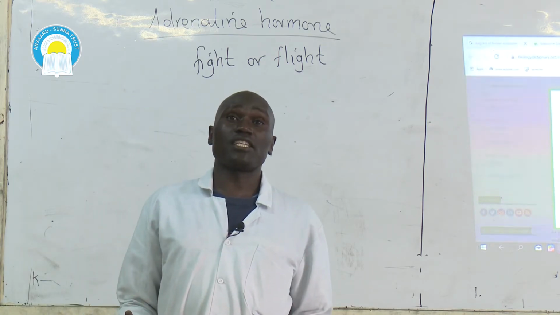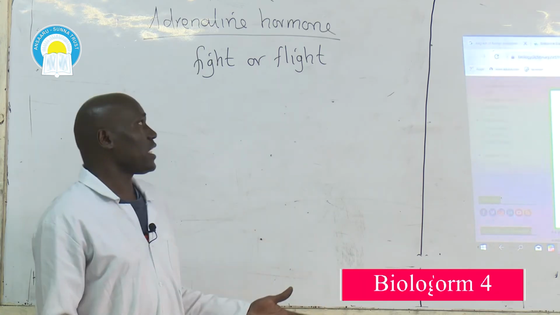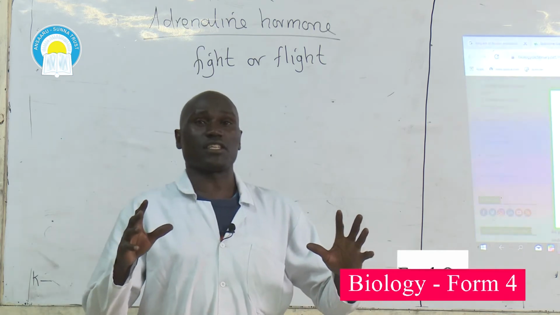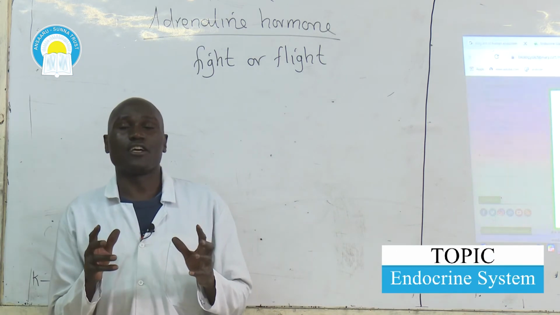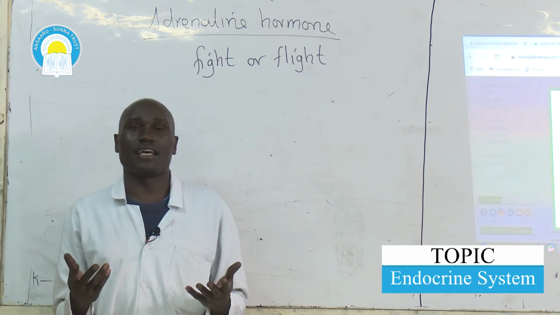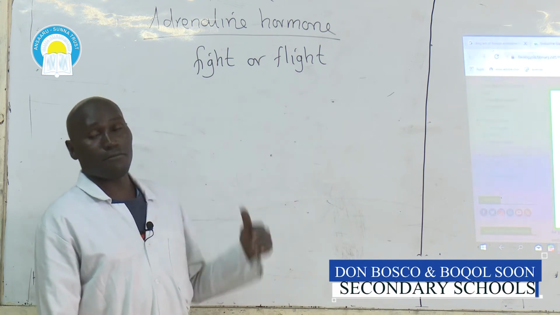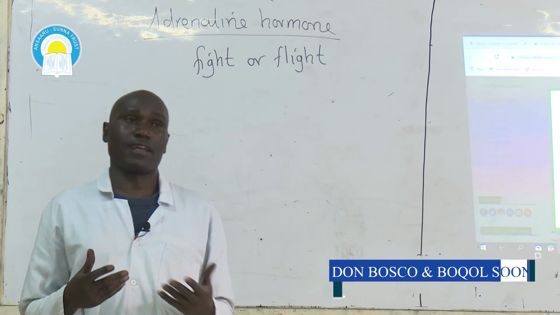Then you will get scared. Once you get scared, adrenaline hormone will be secreted in large quantities. Once secreted, it will prepare your body to either fight the animal or run away from the animal, which is flight. So adrenaline prepares an individual for fight or flight.